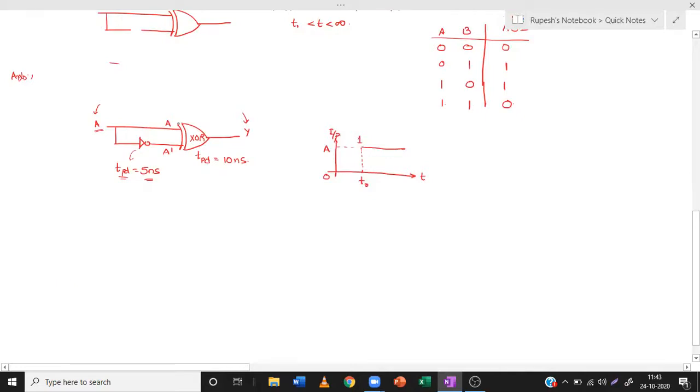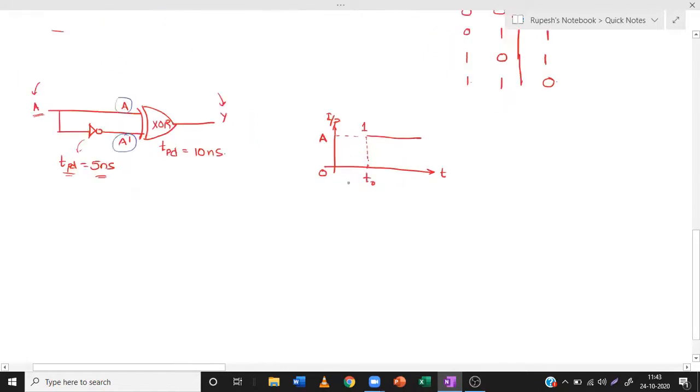So there are two inputs to the XOR. The first one comes directly from the input, and the second one comes from the output of the inverter, that is the NOT gate. So if we take A, then we have to draw A dash also. What will be A dash?